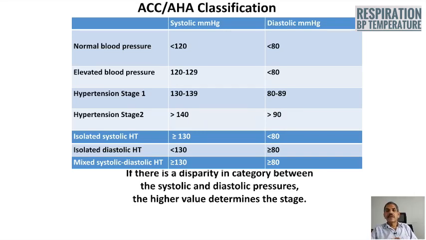Mixed systolic diastolic hypertension, meaning the systolic blood pressure at or above 130 and the diastolic blood pressure at or above 80 millimeters of mercury. If there is a disparity in the category between systolic and diastolic pressure, the higher value determines the stage of blood pressure.